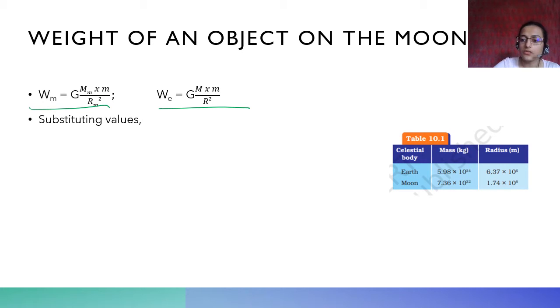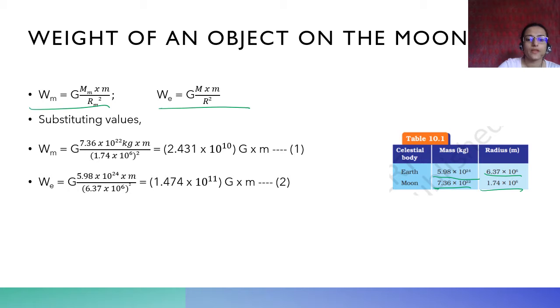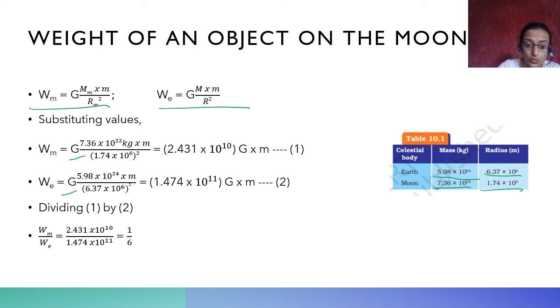Now the values are given to you here in this table in your book. The mass of the Earth is given, the radius of the Earth is given, the mass of the moon and the radius of the moon. We substitute the values and we see. You don't have to calculate all of this, it is already calculated for you. The g is the same here in both cases, and then we divide 1 by 2, and we get this value.